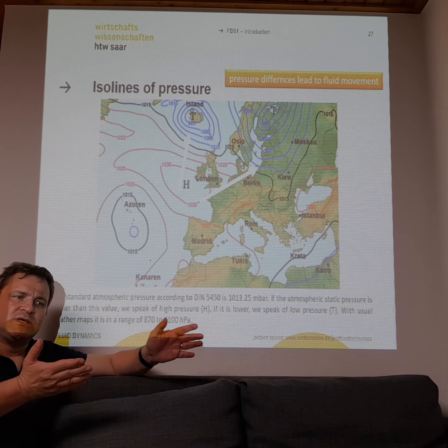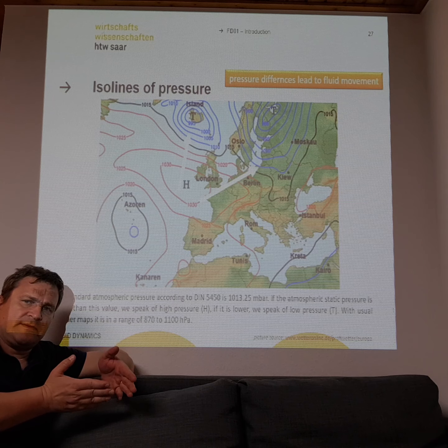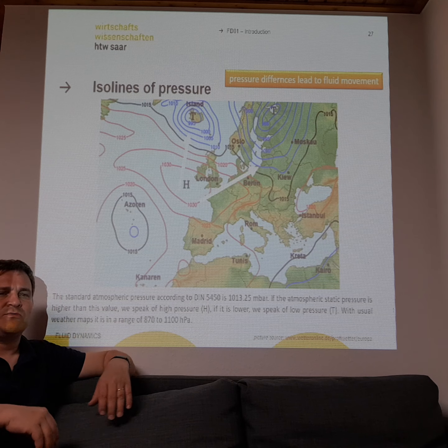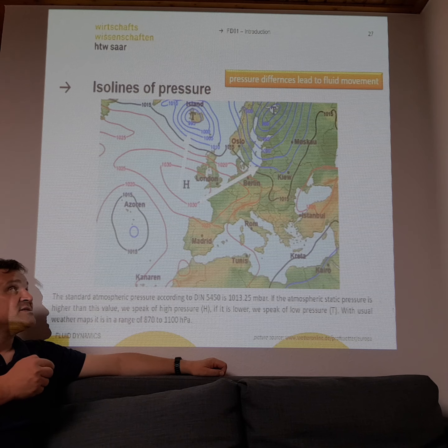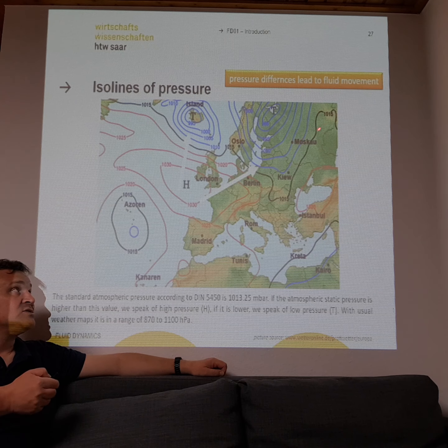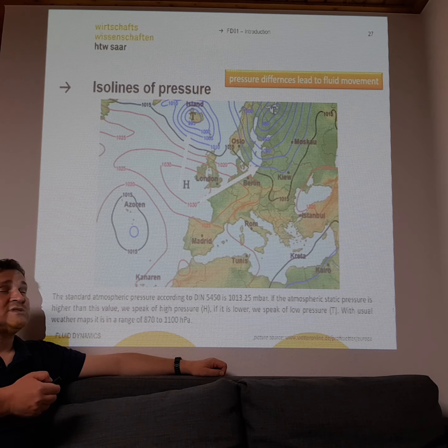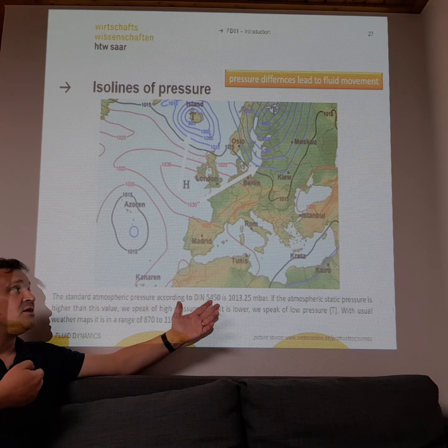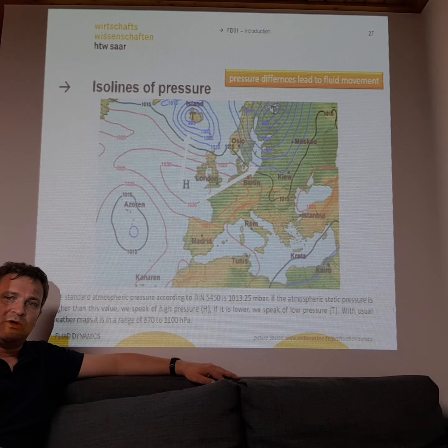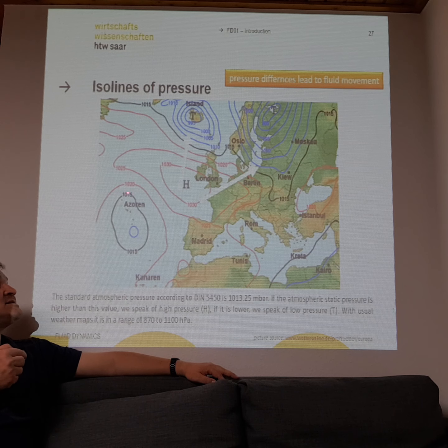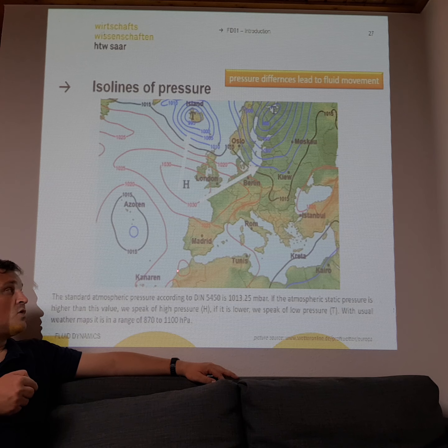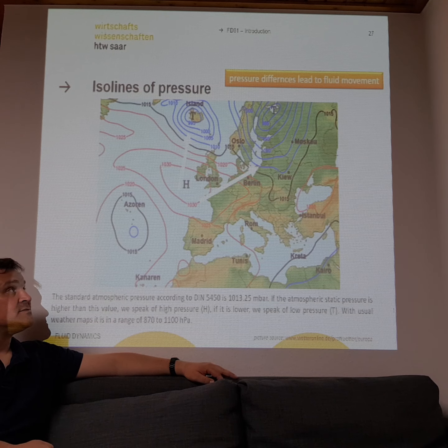Then all the air comes from the high pressure region to the low pressure region, and we have wind. The wind takes all the clouds with it, and then we have good weather here over Europe. That's what we want to have. So the lines in this weather forecast are so-called isobaric lines.